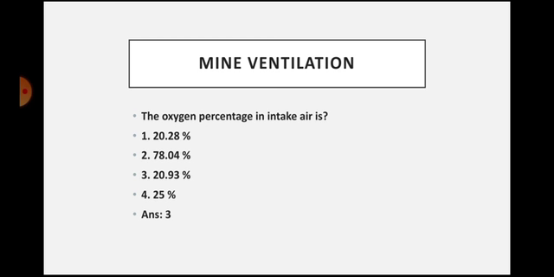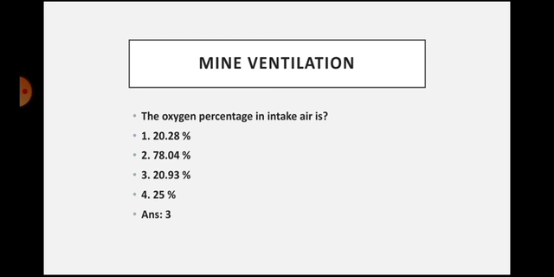So now let us discuss what is the composition of that particular mixture of the atmospheric air. Let us discuss what is the percentage of nitrogen in the atmospheric air. It is 79.04 approximately, and the percentage of oxygen in the general atmospheric air is 20.93%.